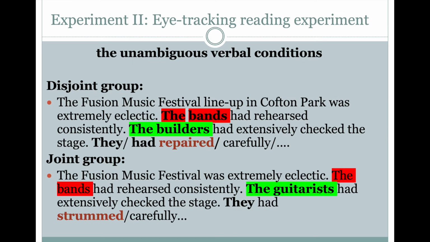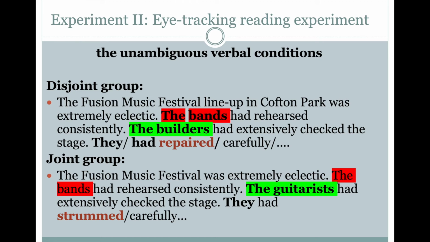In the disjoint group condition, for instance, the bands rehearsed, the builders checked, they had repaired carefully. Here "they" refers to builders because builders can repair, but not the bands. On the other hand, the bands rehearsed, the guitarists checked the stage, they had strummed. Here, the guitarists can strum, but not the bands.